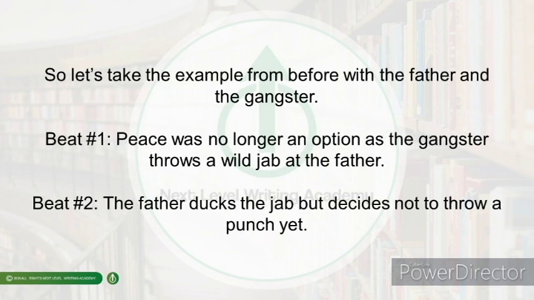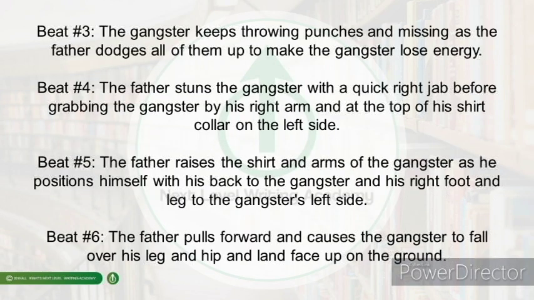So let's go back to that example of the father and the gangster. Let's say that the first beat could be that peace is no longer an option and the gangster throws a wild first jab at the father. The second beat of action could be that the father ducks the jab but decides not to throw a punch yet. The third beat would be that the gangster keeps throwing wild punches and keeps missing the father as he dodges all of them to make the gangster lose energy.